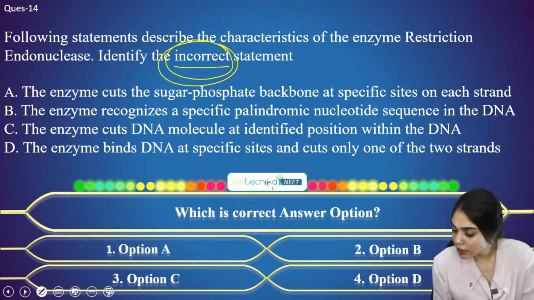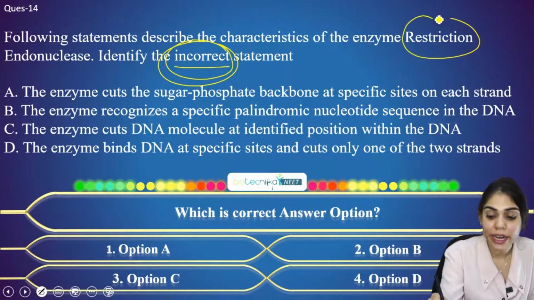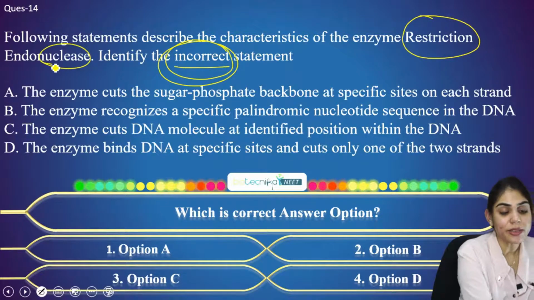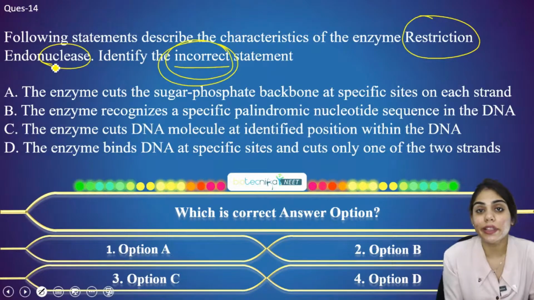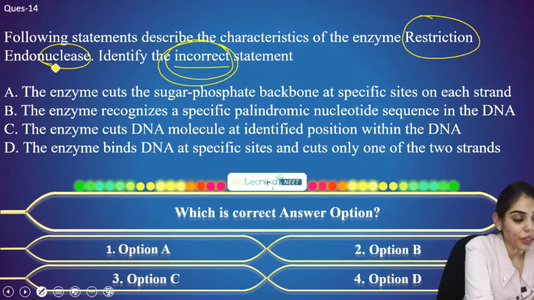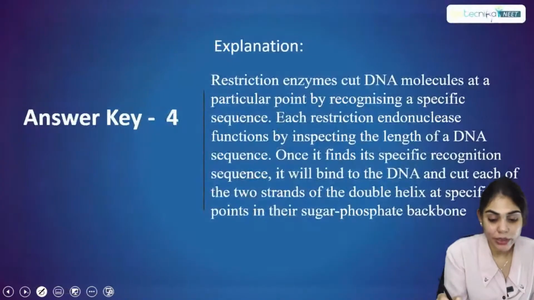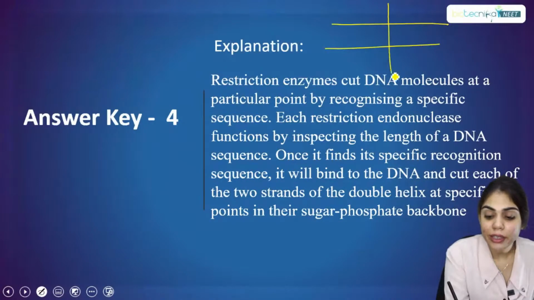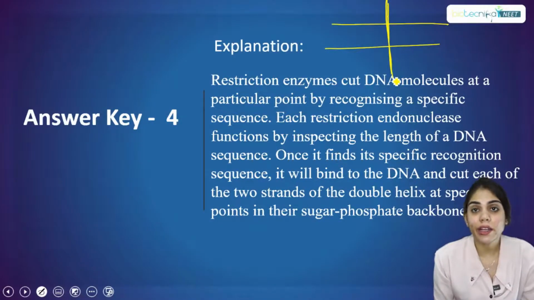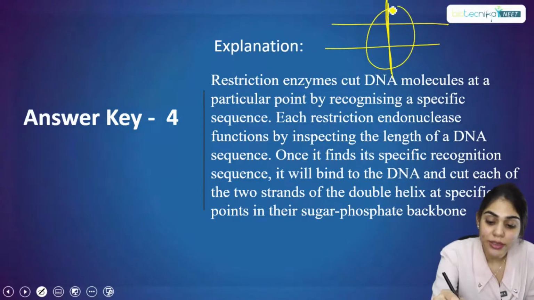So we all know that restriction endonuclease, the name itself tells us, endonuclease. Nuclease means an enzyme that is going to cut the nucleic acid. But what is the nucleic acid here? It is DNA. So how will it cut? It will cut endo. That means suppose this is a DNA fragment, so it will cut inside the DNA. That is what is called endonuclease. Nuclease means cutting of nucleic acid with the help of an enzyme, that is, it will act inside, endo.